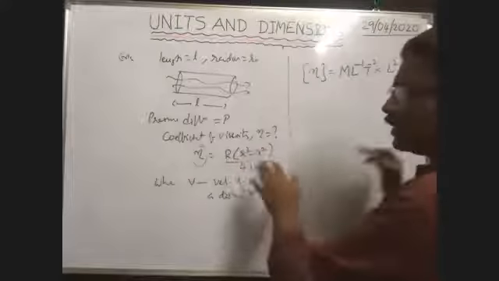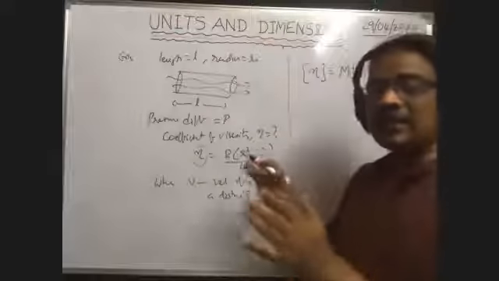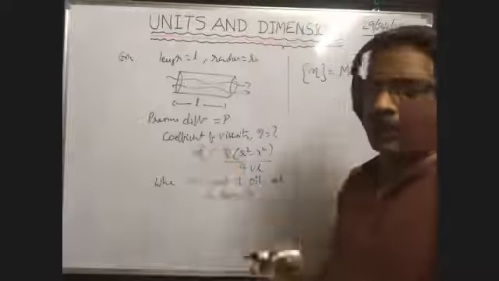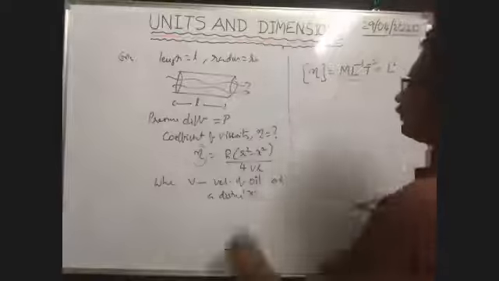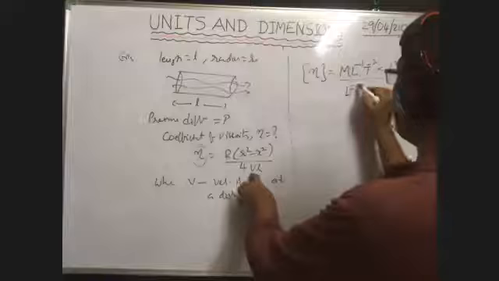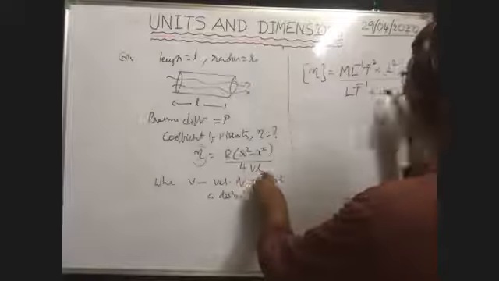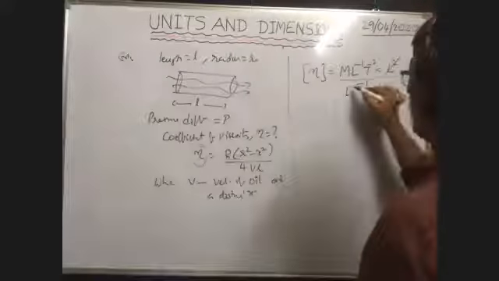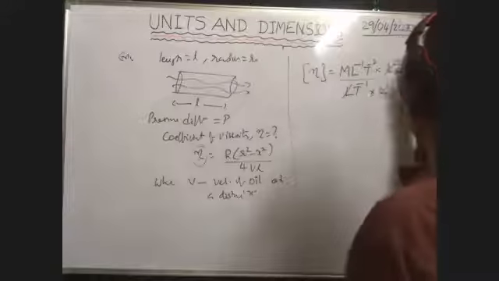L square minus L square does not mean 0. It gives one more L square. So L square by 4, constant, has no dimension formula. V is the velocity, L T to the power of minus 1, into length L. So L into L square cancel.